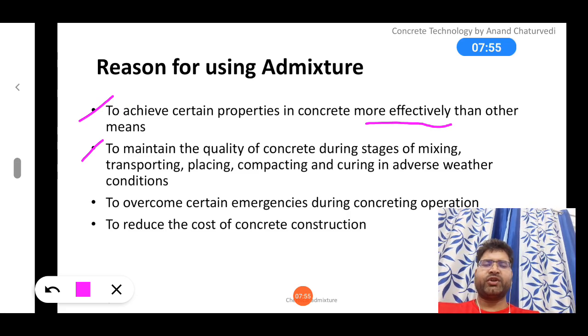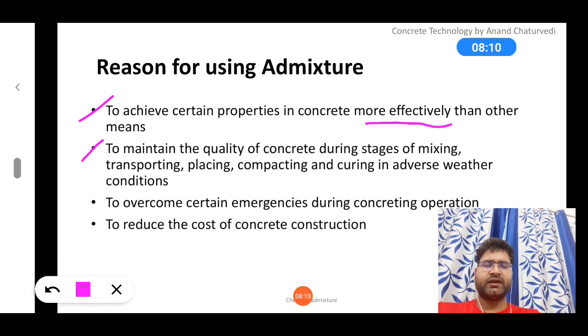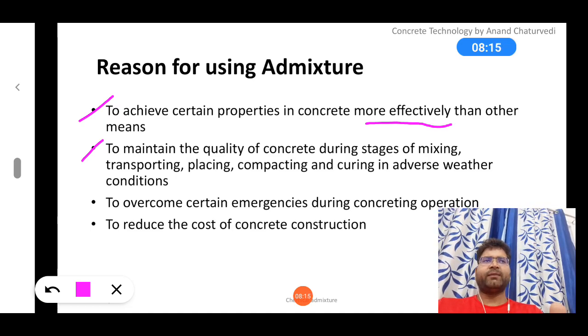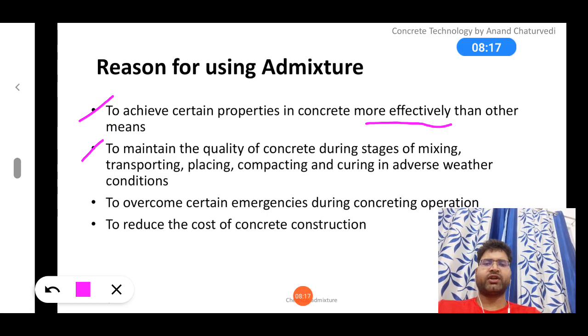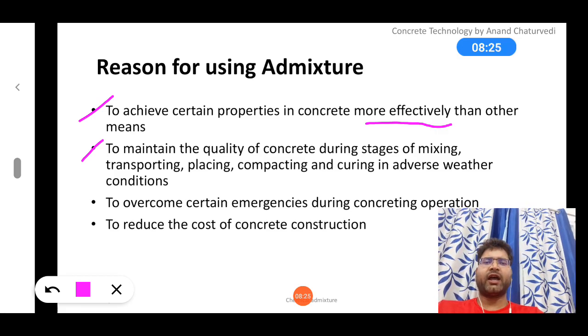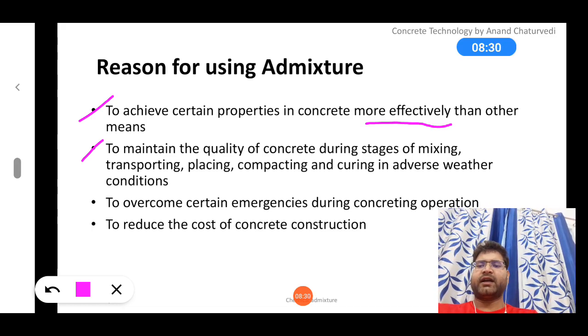So we are producing our mix in a batching plant, and it is taking maybe 45 minutes or 30 minutes for a loader to bring the material from the batching plant to the site. Meanwhile, whatever workability we have created at the time of the batching process, since around 30 to 45 minutes have elapsed, the slump can be lost. So to maintain against that slump loss, and other properties also, we need to add admixtures.